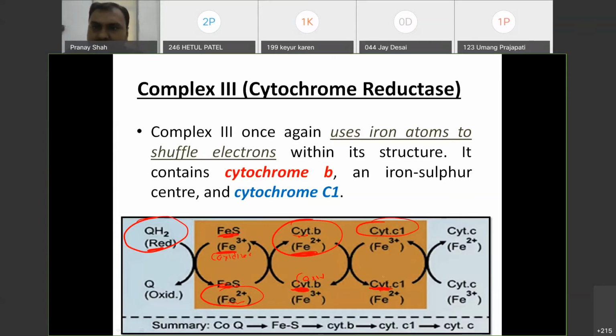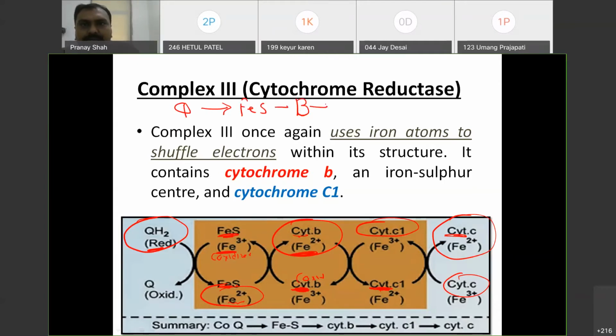And ultimately another mobile carrier, cytochrome c, will take up the electron and itself be converted to the reduced form of cytochrome c. So here you have to remember: after Q comes FeS, then cytochrome b, cytochrome c1, and ultimately the mobile carrier cytochrome c will take up the electron. Okay, are you getting it?